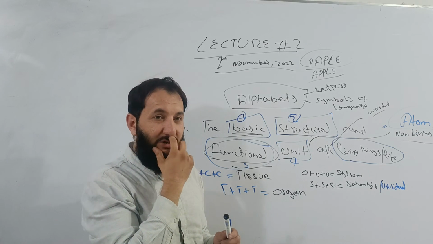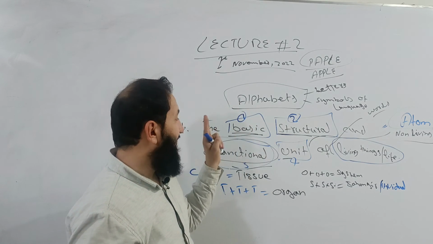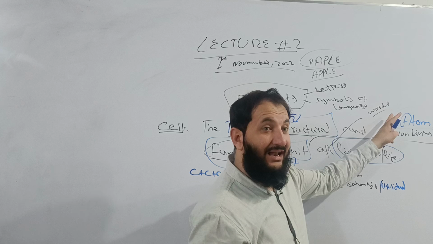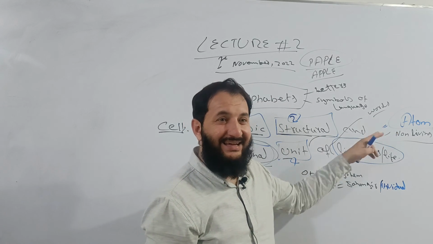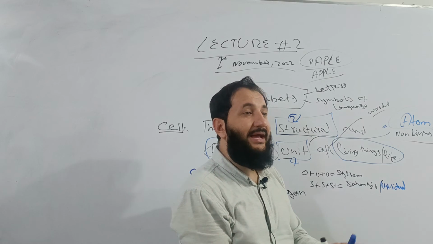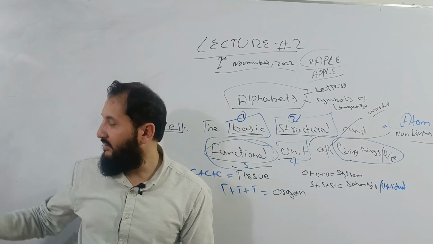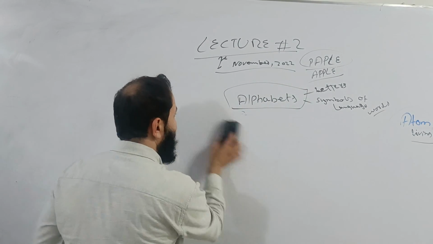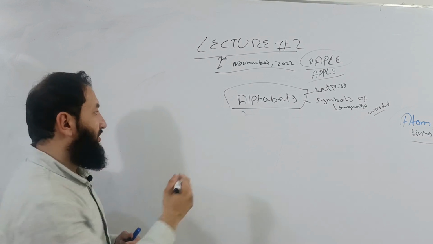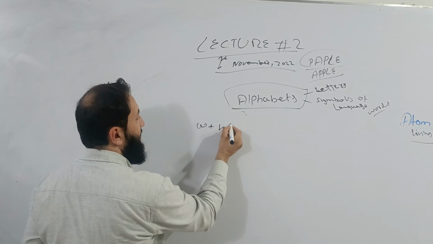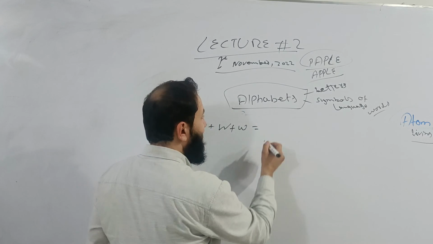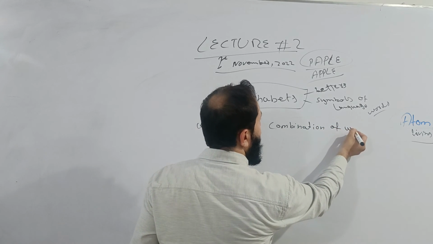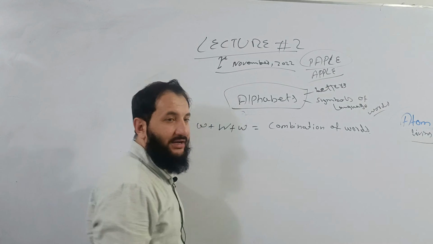Am I clear? Yes. So what is alphabets? Alphabets are the basic structural and functional units of words, not life. Of words. Clear? These are the units through which we make words. When different words combine together, what do they form? Sentence. No, not only sentence. When different words combine together, they make a combination of words.